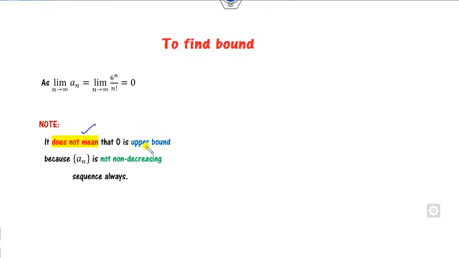It doesn't mean that 0 is the upper bound. Why? Because we already proved that this is not non-decreasing. If it is a non-decreasing sequence, if we prove that it's a non-decreasing sequence for the majority of the n, then this is the upper bound, but this is not true. Then how can you find it?